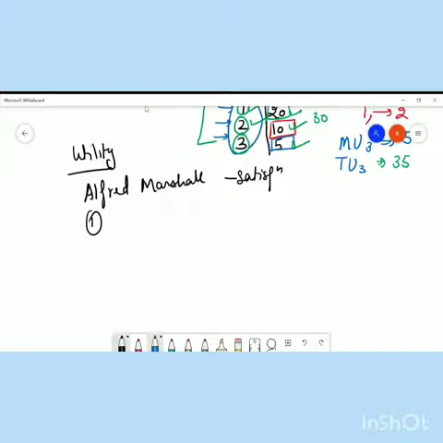Now the thing is, Alfred Marshall gave an assumption. The basis of all models of Alfred Marshall is on the basis of one thing, that is utility can be measured. Now, what is this utility can be measured?